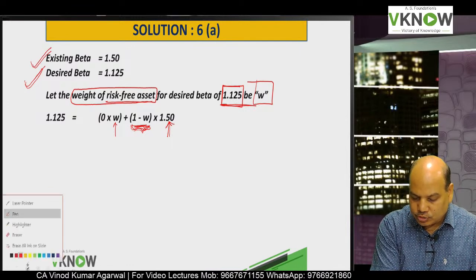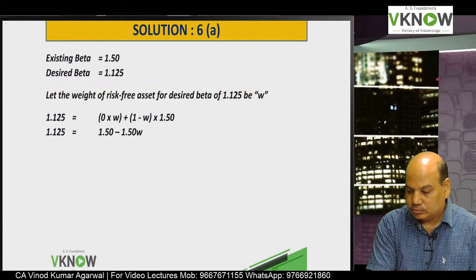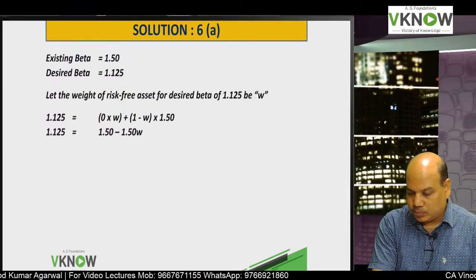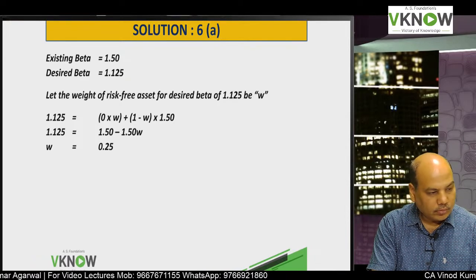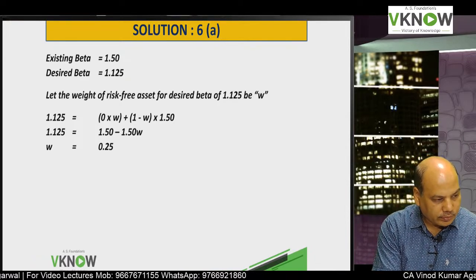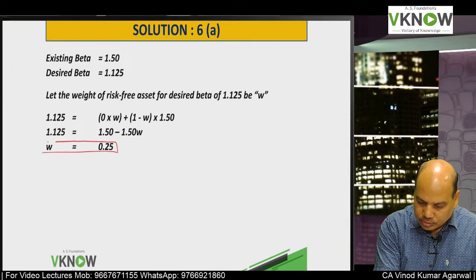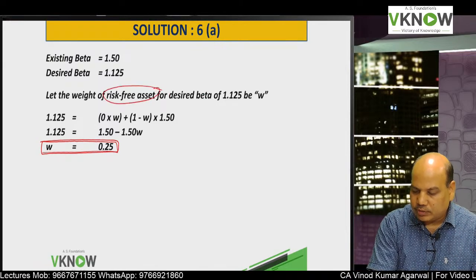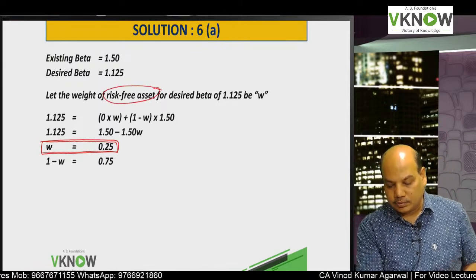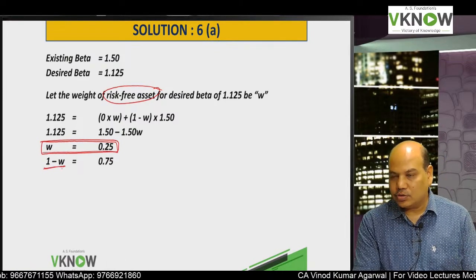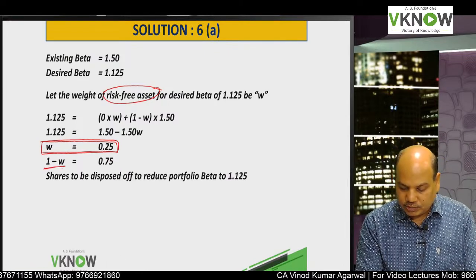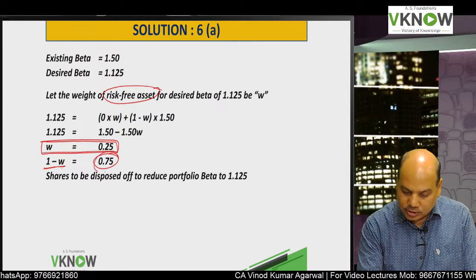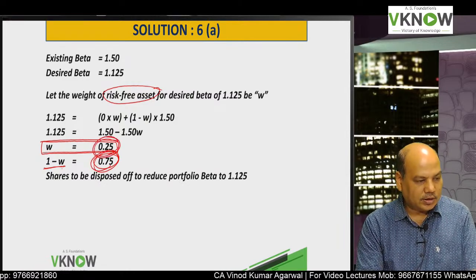So I will ask you to solve and get me the value of W. The simplified version is now 1.50 minus 1.50 W. After you solve it, W is 0.25, means risk-free asset should have a weightage of 0.25 and shares should have a weightage of 0.75. This will be the weight of shares and risk-free asset.